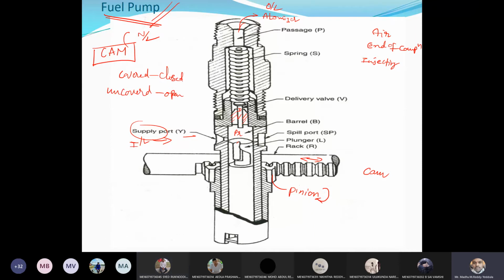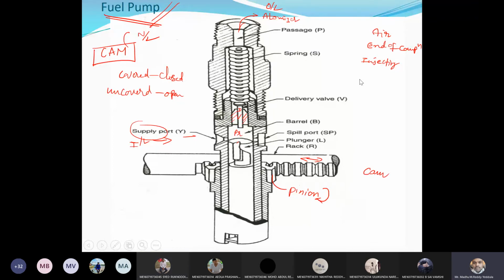There is some fuel left in the grooves also. That will go back to your fuel sump. Again, it will be back to the fuel sump. Yes. Okay.